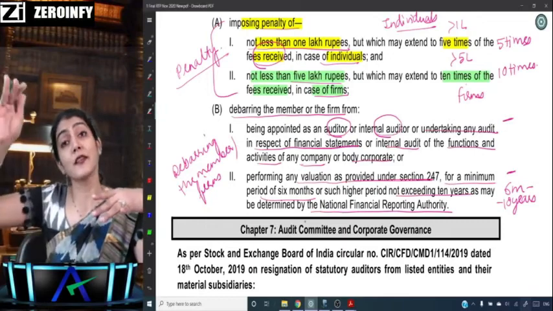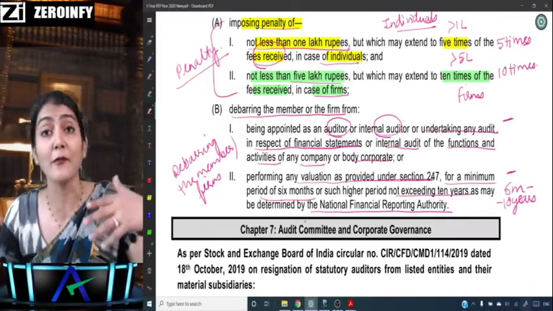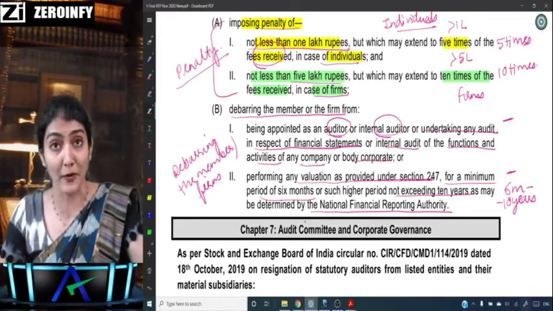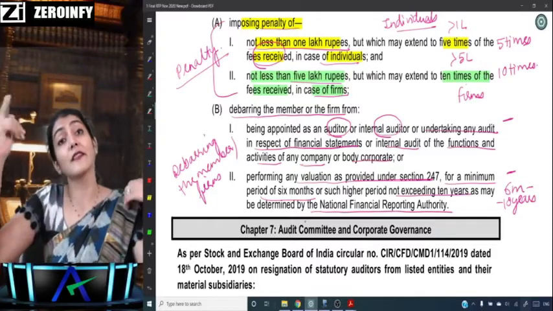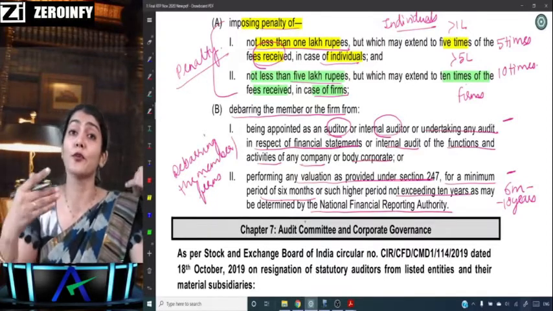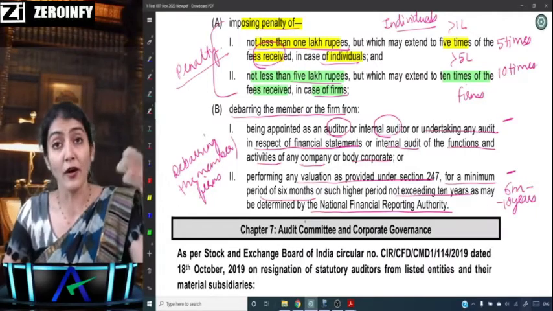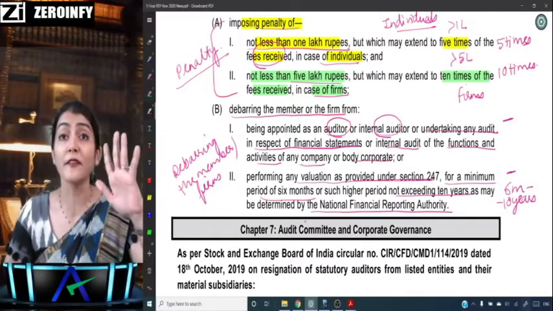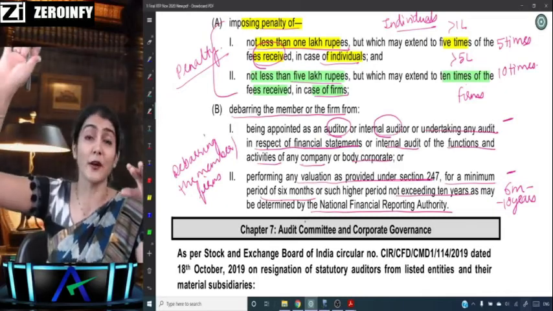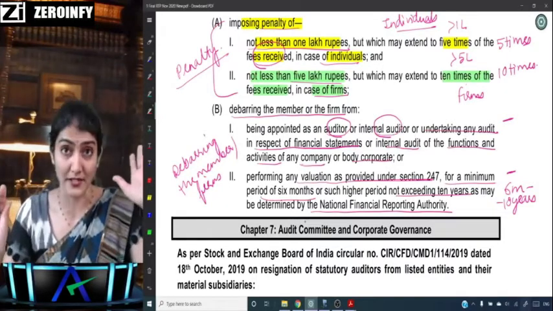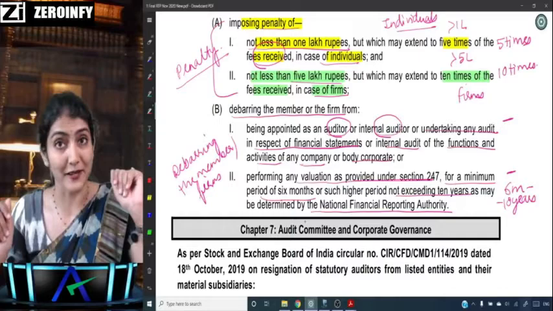In addition to this, the disciplinary committee of ICAI would also take some action against that member, under the Second Schedule. There it could be removing the name of the member permanently or for any period, or also imposing a fine of up to rupees 5 lakh. But that is under the Chartered Accountants Act by the disciplinary committee. Here it is by the NFRA.